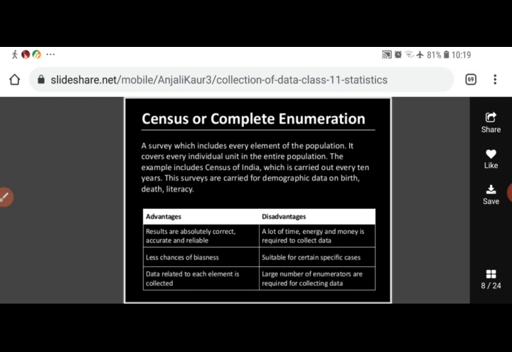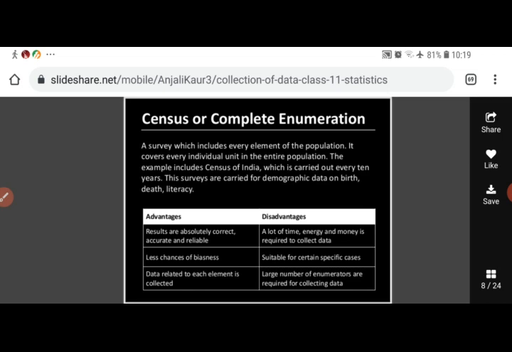Large number of enumerators are required for collecting data, because we are studying each and every element of the population. So the number of enumerators should be very large. Only then we can complete such type of investigation. So in the census survey method, a large number of enumerators or investigators are required for collecting data.